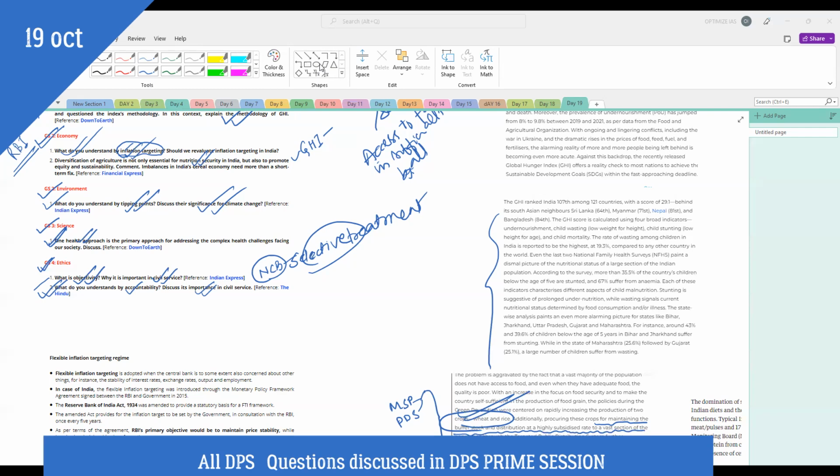We have to talk about diversification, and we have to show how diversification will help in nutrition security and how it has to do with what we will do for promoting equity and sustainability. I wanted to discuss first of all how non-diversification or monocropping is resulting in this nutritional problem in India.